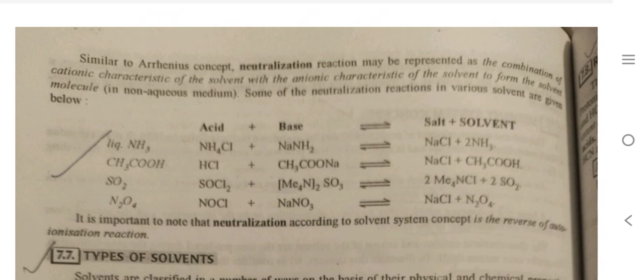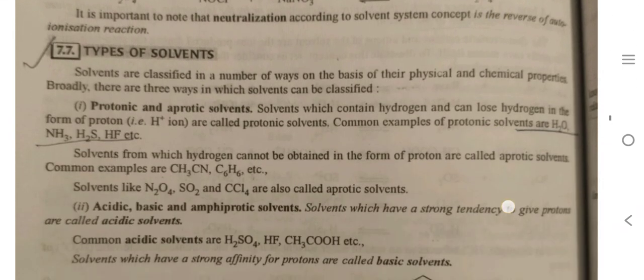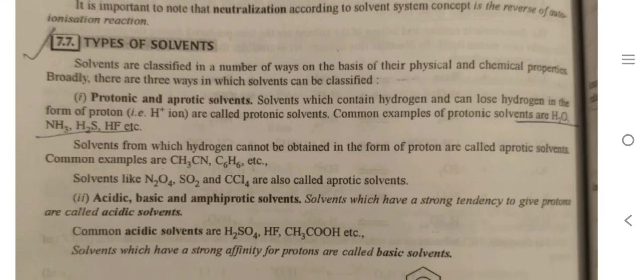One neutralization reaction is NH4Cl plus NaNH2 in the presence of liquid ammonia, which convert into salt and solvent, NaCl plus 2NH3.